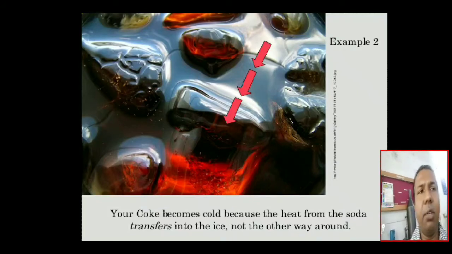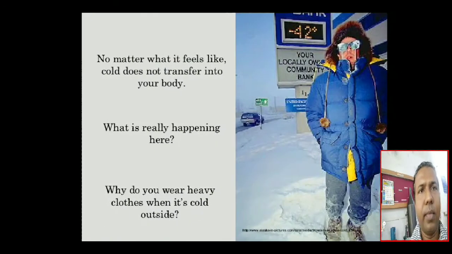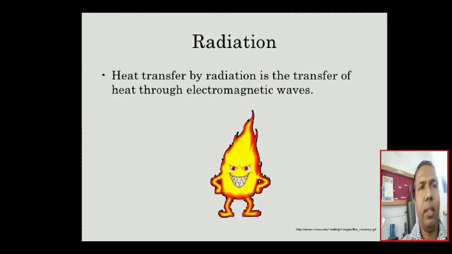So just like your cold drink, no matter what it feels like, cold does not transfer into your body. What is really happening here? Why do we wear heavy clothes when it's cold outside? To protect ourselves.